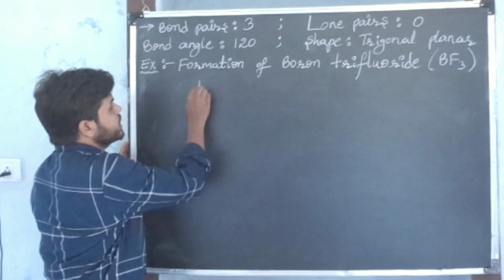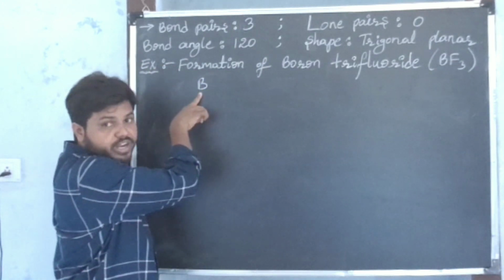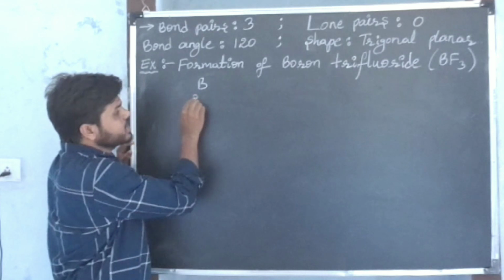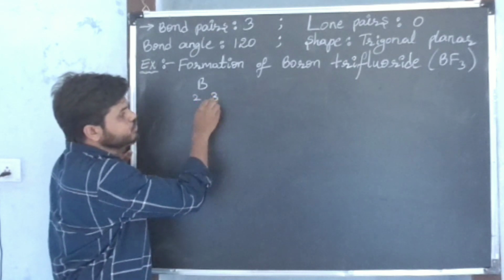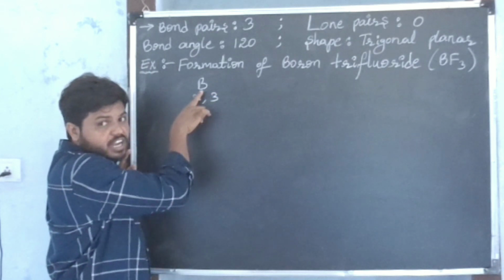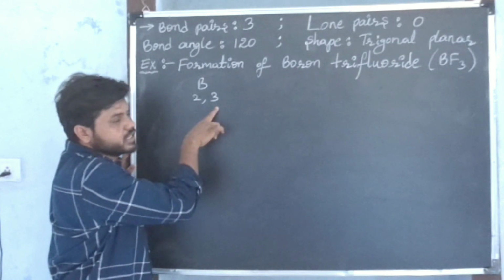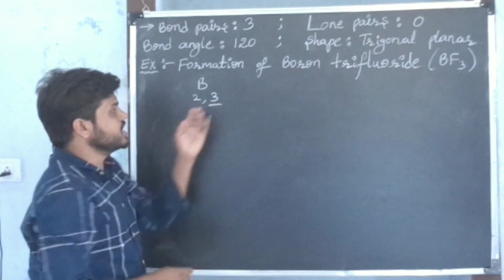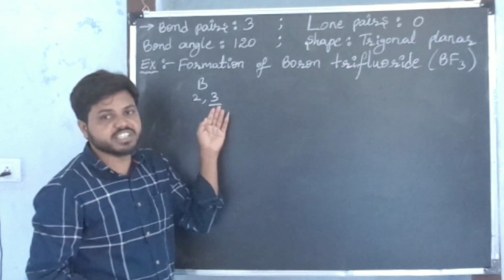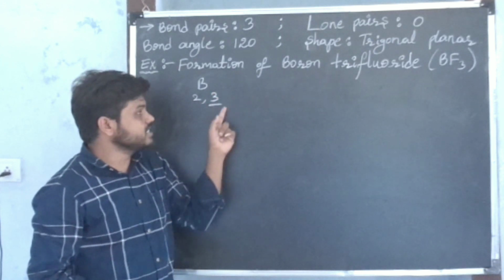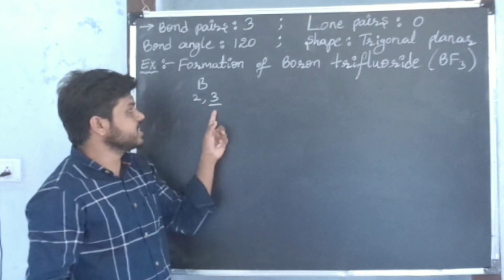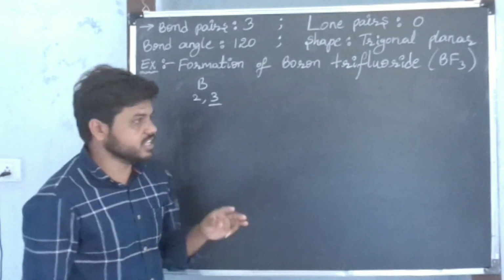The symbol of boron is capital B. The electron configuration of boron is 2, 3. This is the valence shell of the boron atom. In the valence shell of boron, there are 3 electrons.